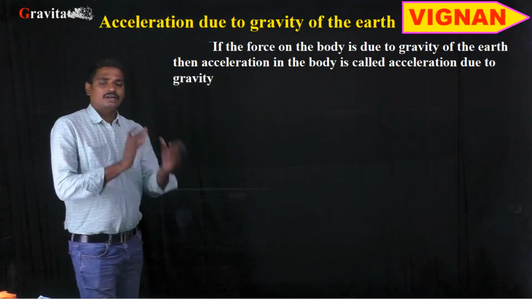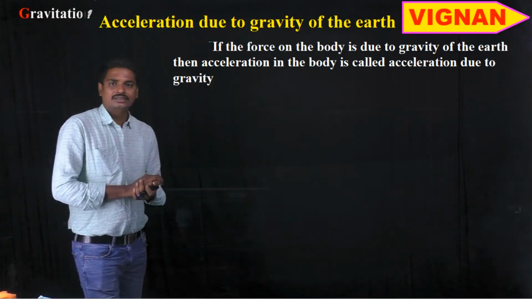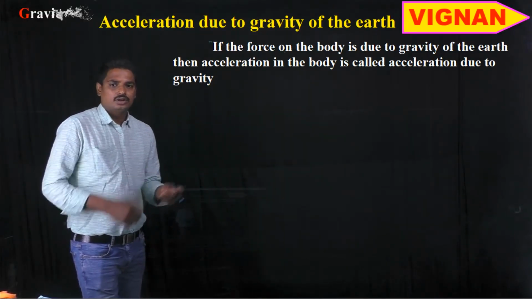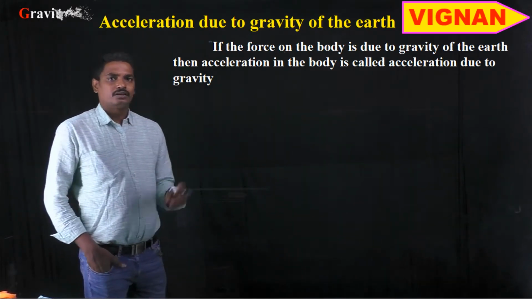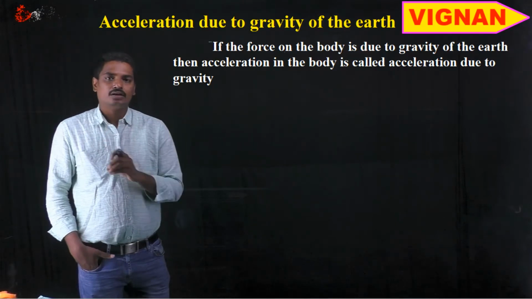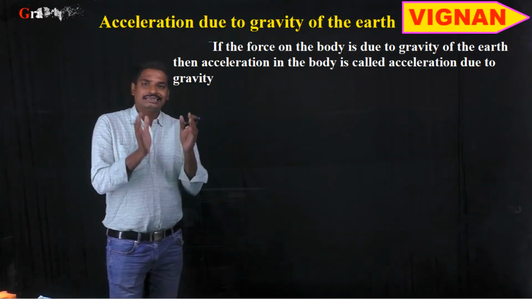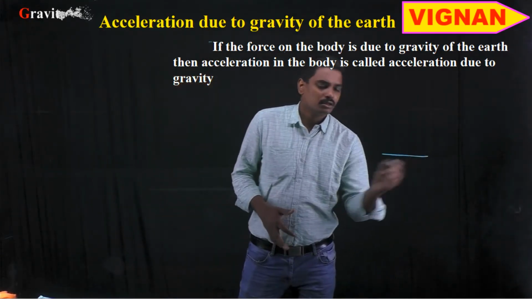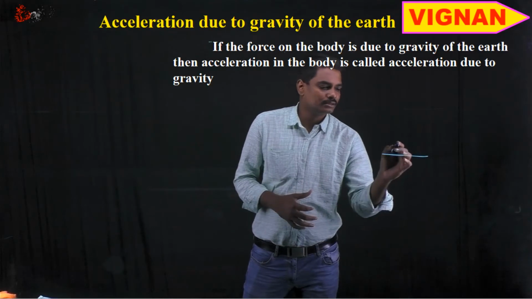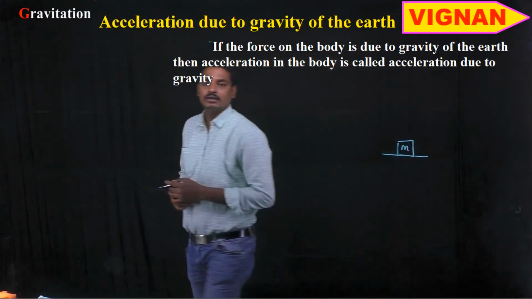So what is meant by acceleration due to gravity on the earth? It is the acceleration produced when a force acts on a body due to the gravity of the earth or the planet. Let us suppose there is an object of mass m placed on the surface of the planet, or let us consider it to be the earth.